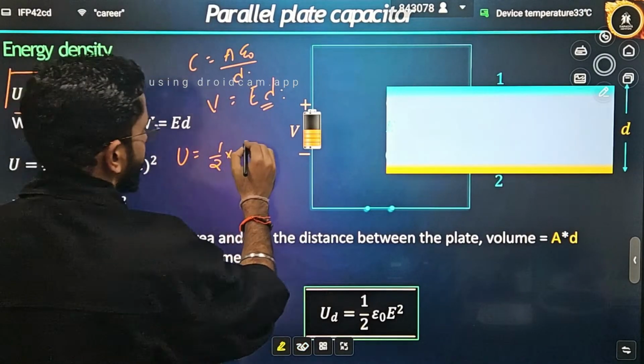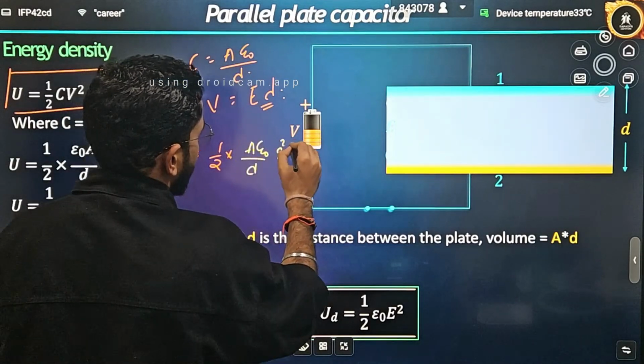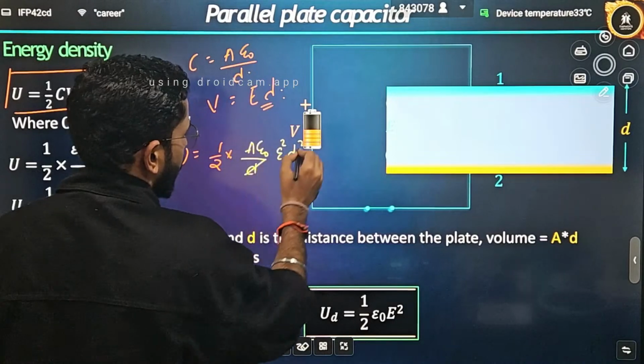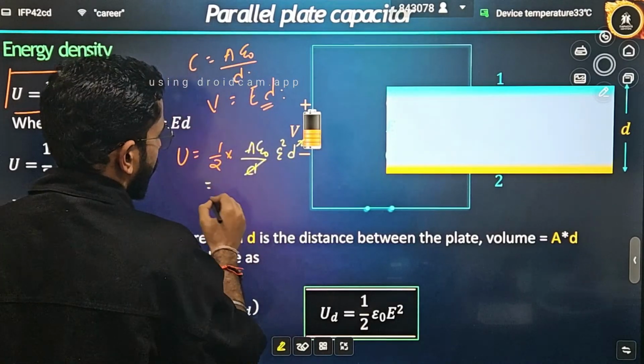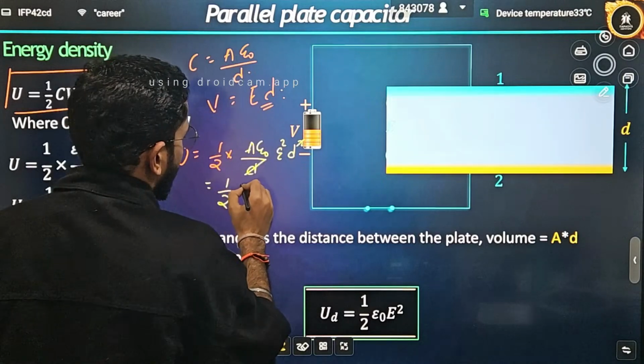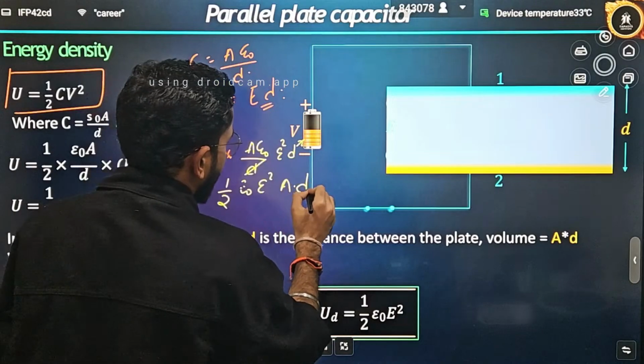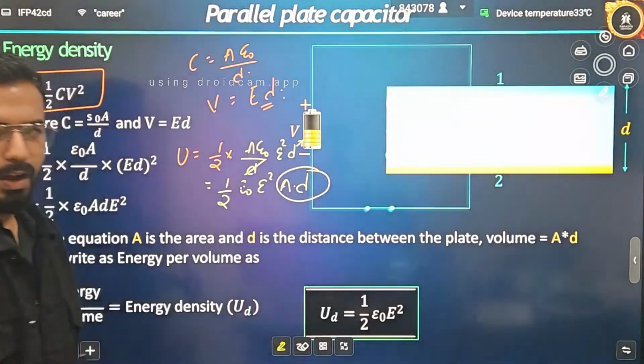Correct, right. Half C, that is A epsilon naught by D, into V square, that is E square D square. D simply gets cancelled out. What will be the remaining part? It will be half epsilon naught E square into A into D. Now what is area into D, or area into length?